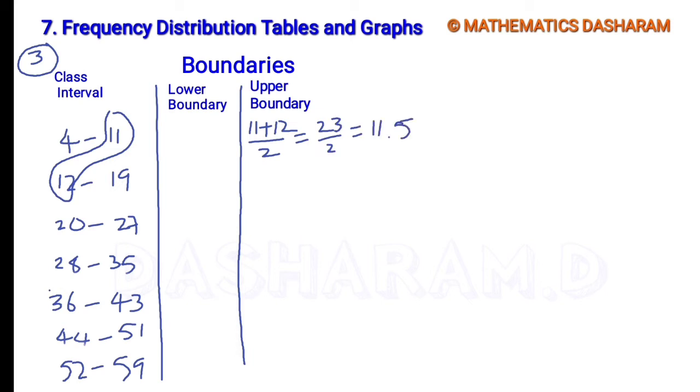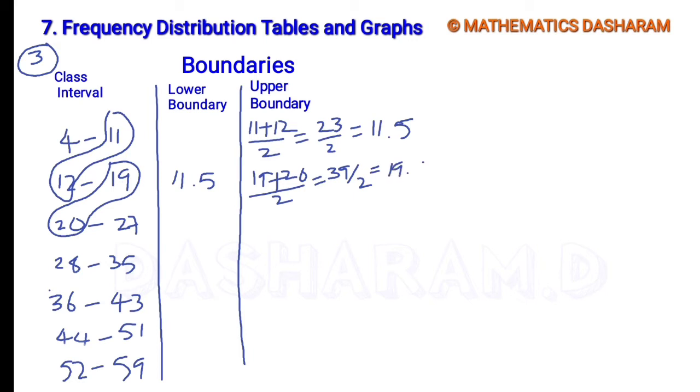This is the upper boundary of the first class, and the same 11.5 is the lower boundary of the second class. Next, the average of these two numbers, 19 plus 20 divided by 2. So it is 39 divided by 2, which is 19.5. So this is the upper boundary of the second class, and the same 19.5 is the lower boundary of the